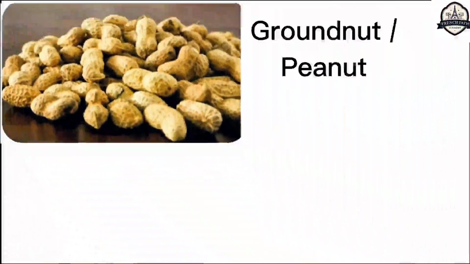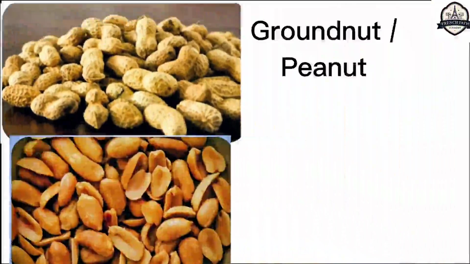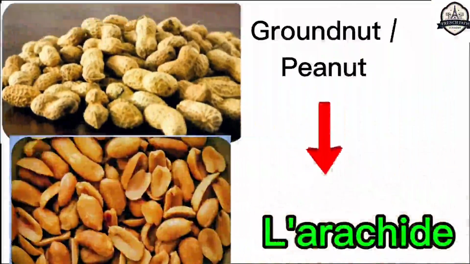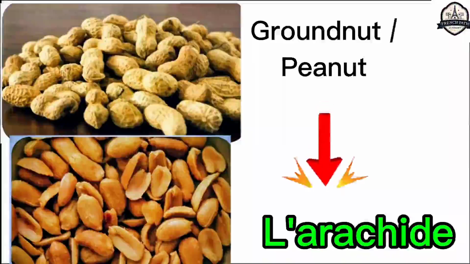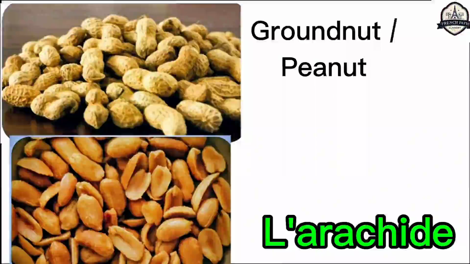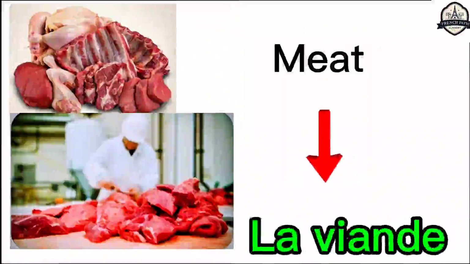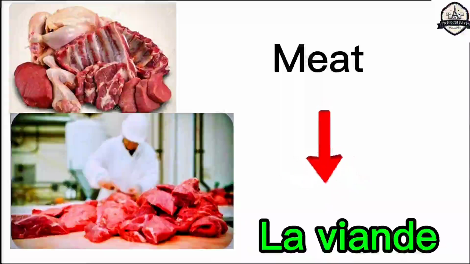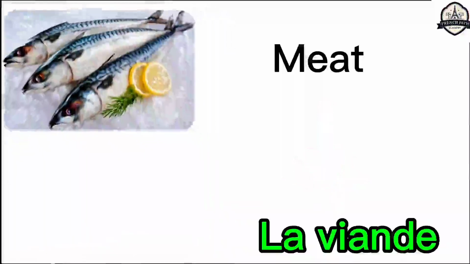This is groundnut. We also call it peanut. Peanut means in French language l'arachide. Peanut or groundnut is called in French language l'arachide. Meat also is part of food, as you know. Meat is called in French language la viande. La viande. After meat, we can also mention fish.